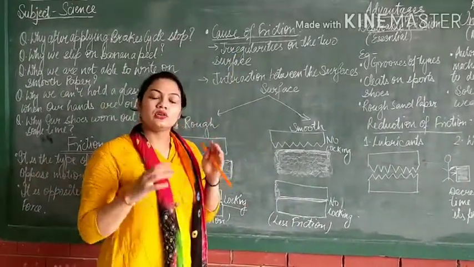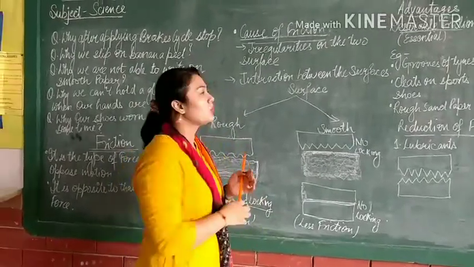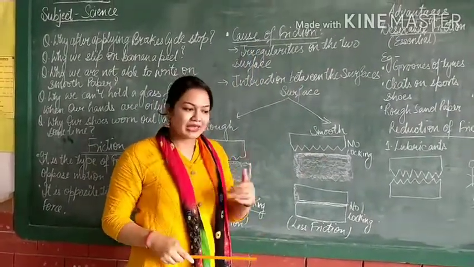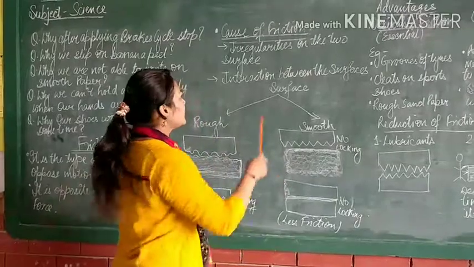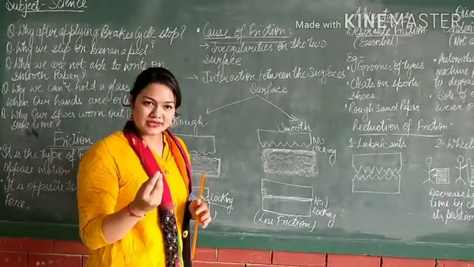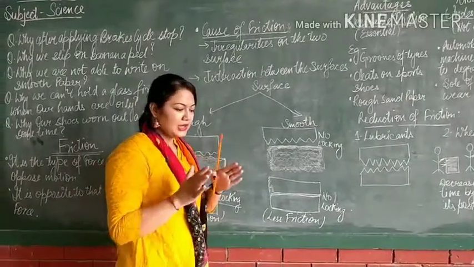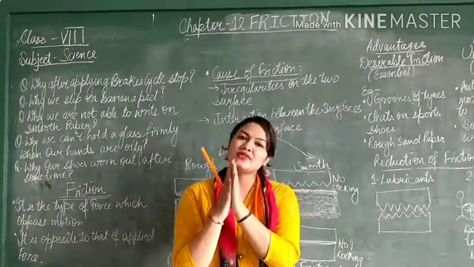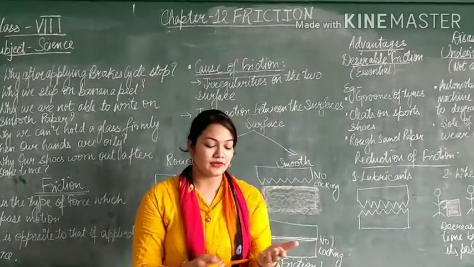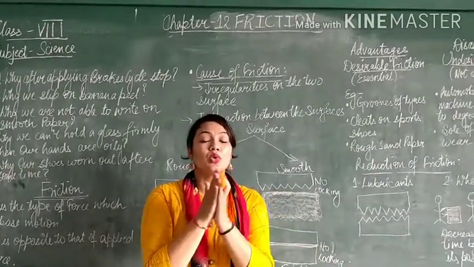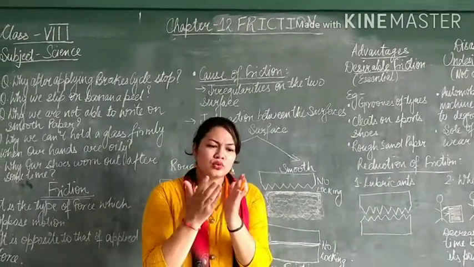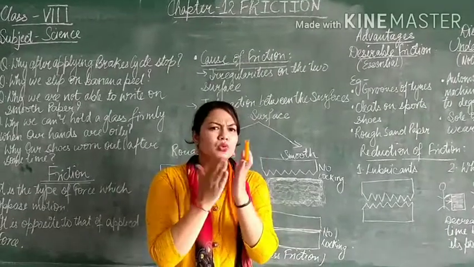First, for knowing more about friction, we should know what is the cause of friction, why friction is happening. Okay, so there are two causes. First is the irregularity on two surfaces. See, the interaction of two surfaces is very important. If I tell you to rub both your hands like this, you will feel hot.